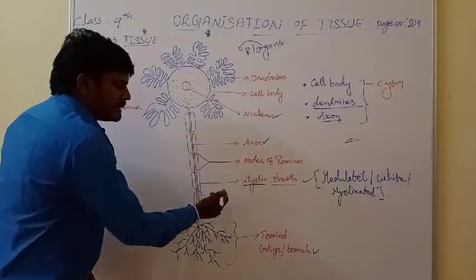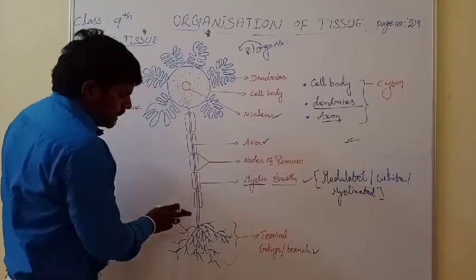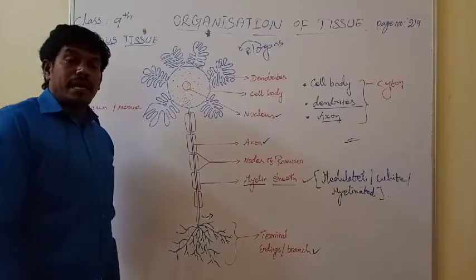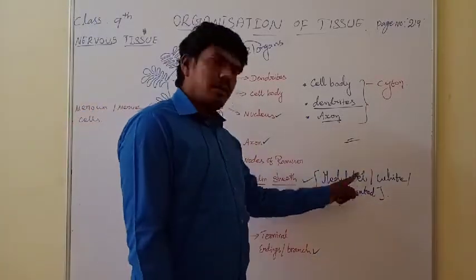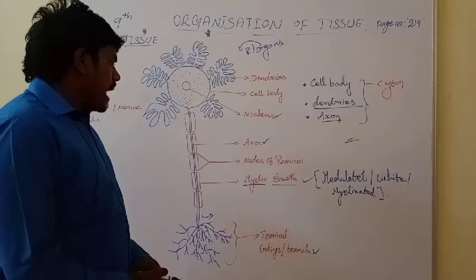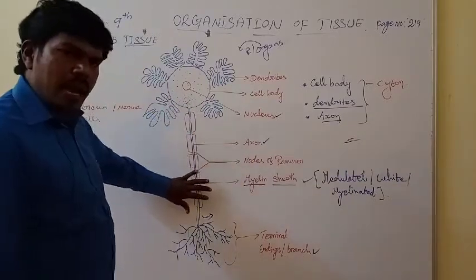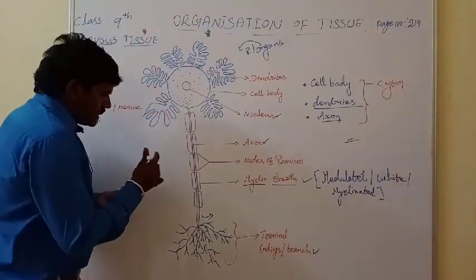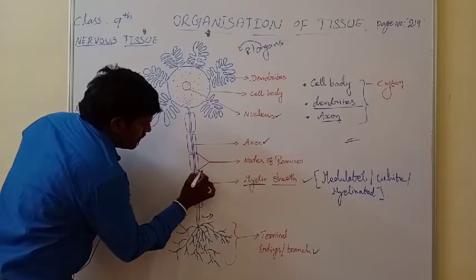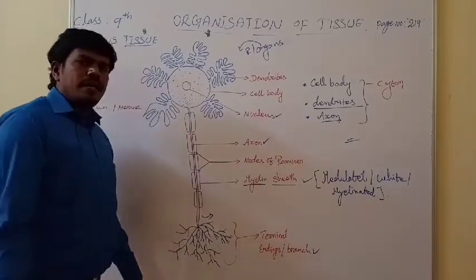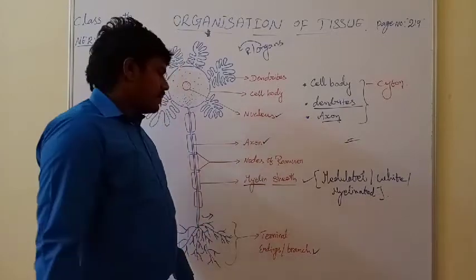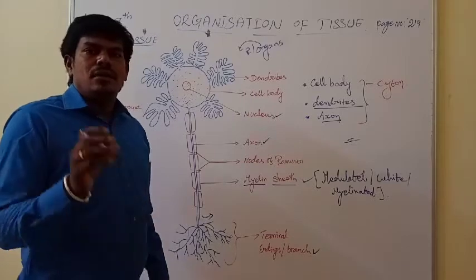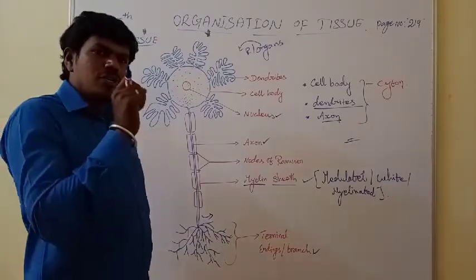And then some places are not covered by the myelin sheath. That means here the light tone is not covered, and that is called gray matter neuron. Gray matter neurons are non-medullated, non-myelinated. The myelin sheath covers the axon, but in between it leaves some gap. This gap is called nodes of Ranvier. And this myelin sheath is also composed of a specialized cell. Which cell? That is the Schwann cell.